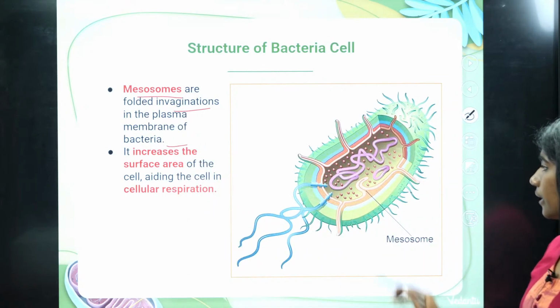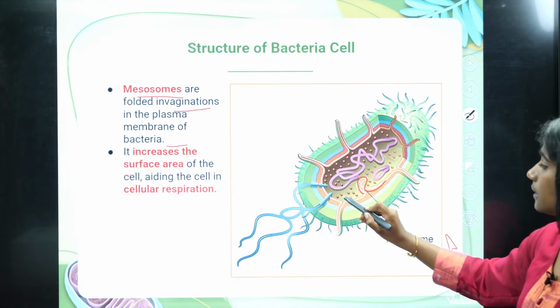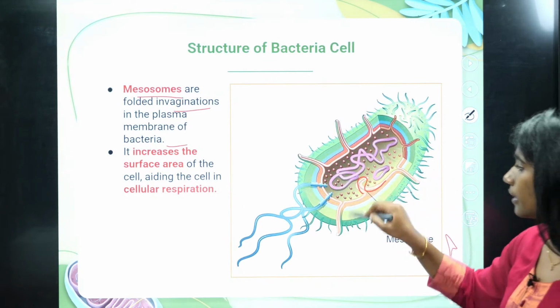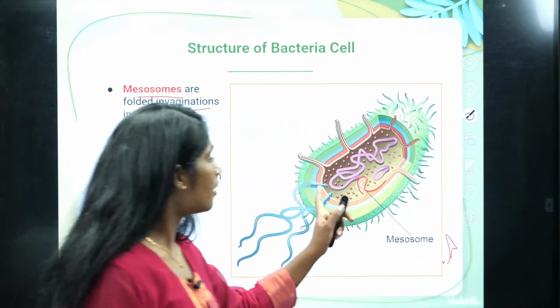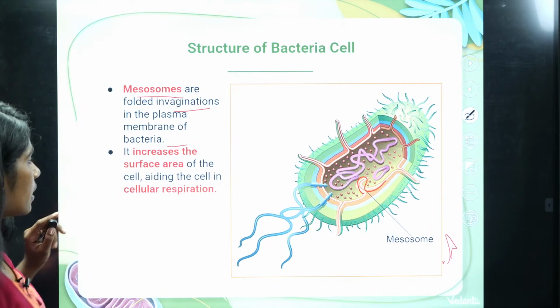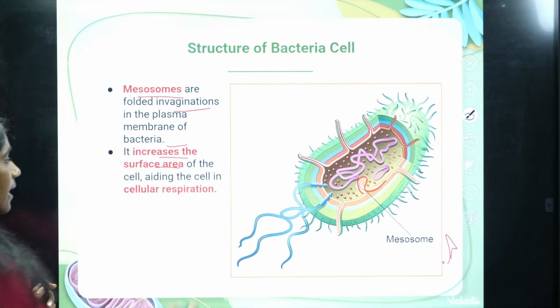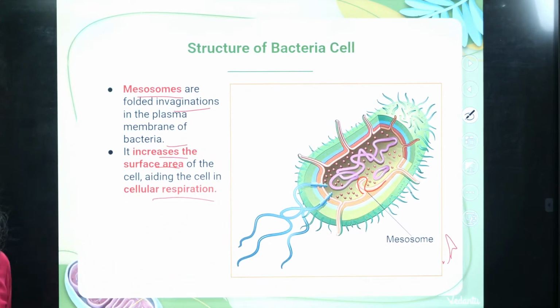What is it actually doing? See, can you see here? This is the plasma membrane, the orange color thing, and you can see the inner folding of the plasma membrane. So what is it doing? It increases the surface area, aiding cellular respiration.